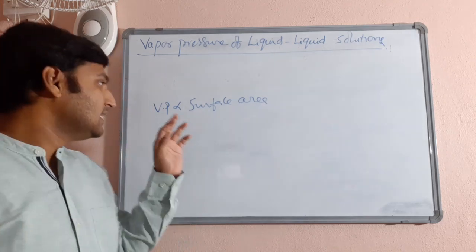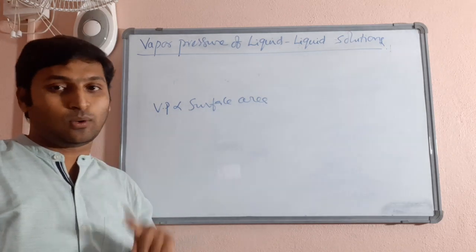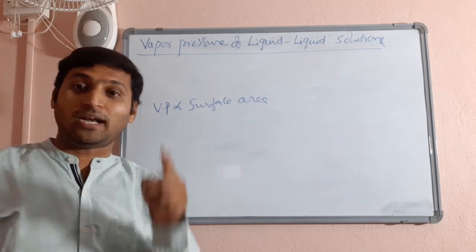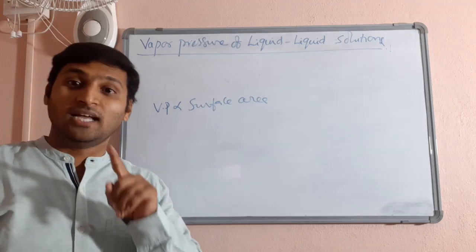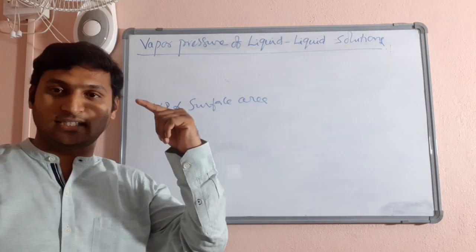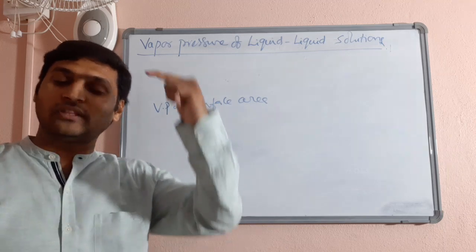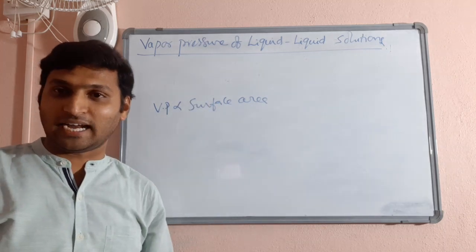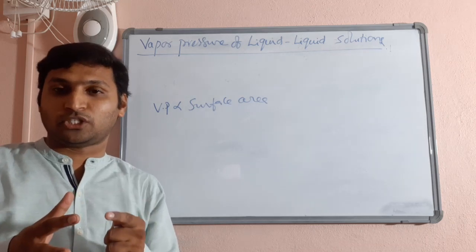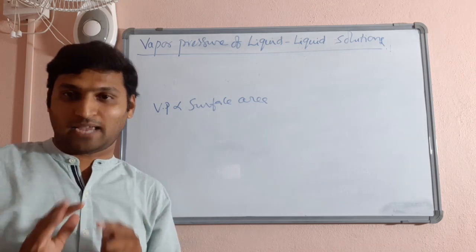See, vapor pressure is an equilibrium pressure, meaning pressure exerted by the vapors of a liquid at liquid-vapor equilibrium. Now, if because of an increase in surface area the rate of evaporation increases, automatically the rate of condensation will also increase, right? As a result, the net change of equilibrium composition of vapors will be the same.